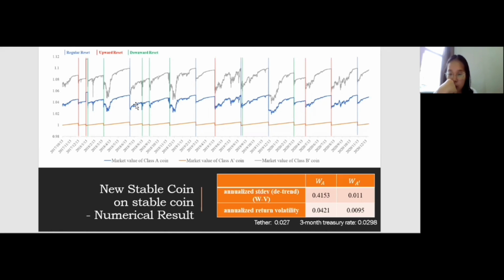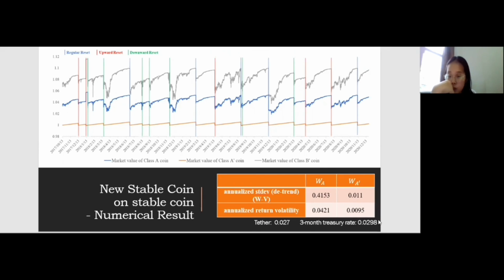If we detrend the value of Class A prime by its net asset value, it has an annualized standard deviation of 0.011, which is smaller than that of Class A. Even without detrending, Class A prime has an annualized return volatility of 0.0095, which is much smaller than that of Tether and the 3-month Treasury rate.